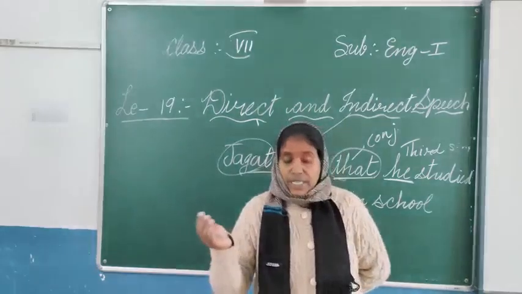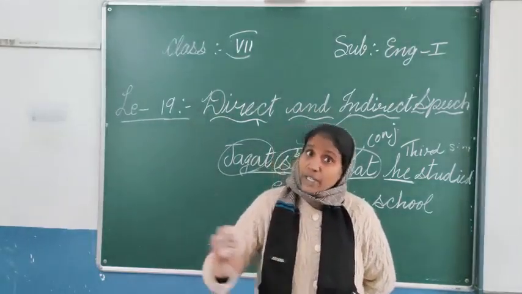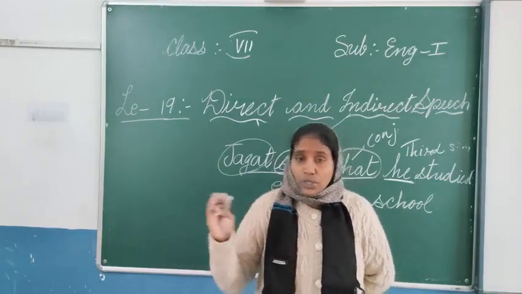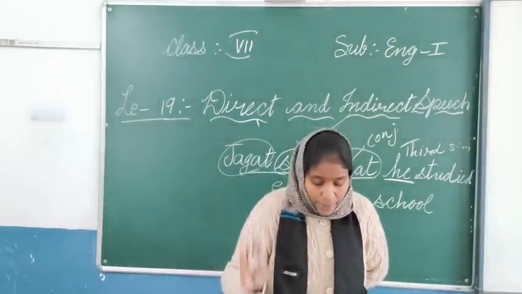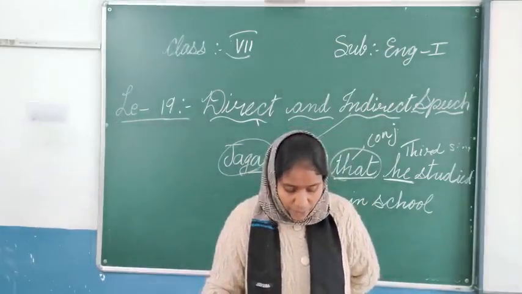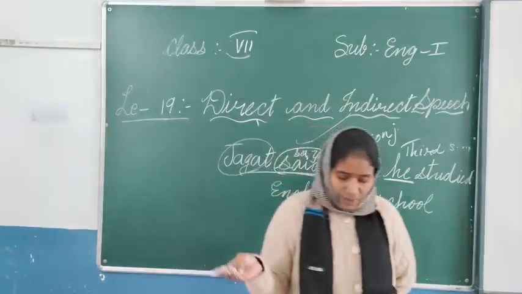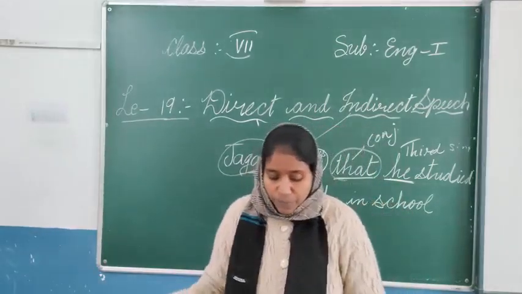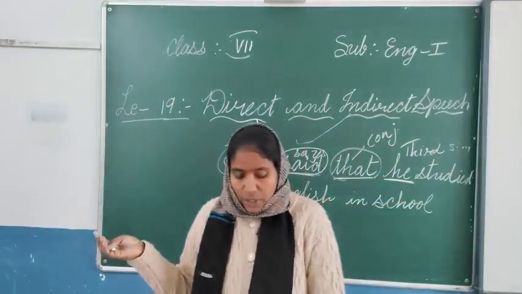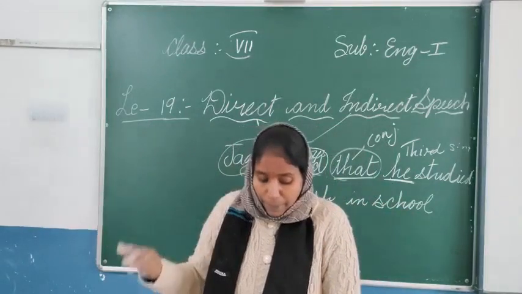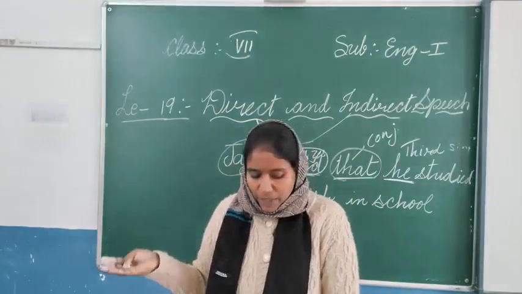Present continuous changes into past continuous. Present perfect changes into past perfect. Then simple past changes into past perfect.